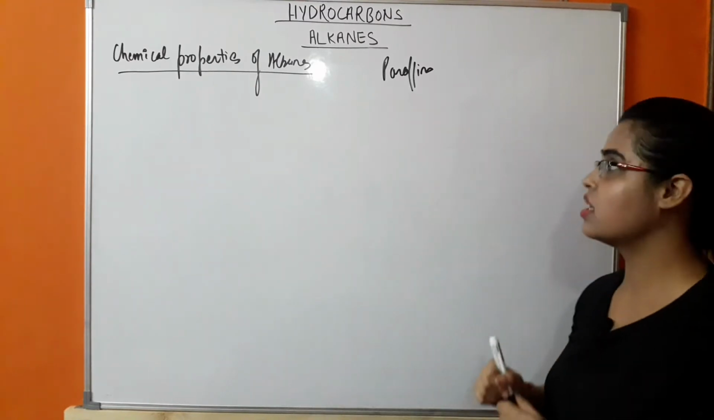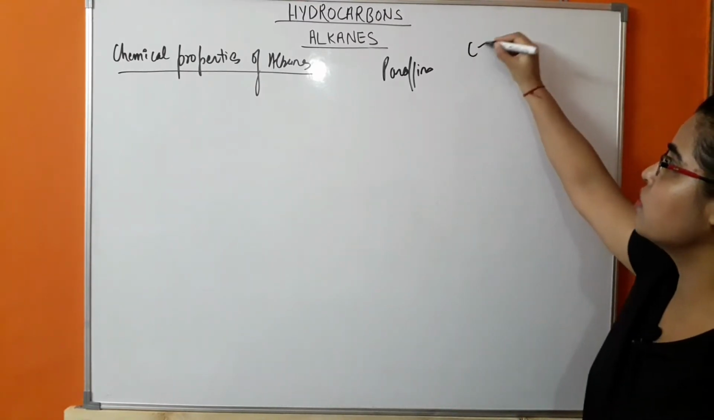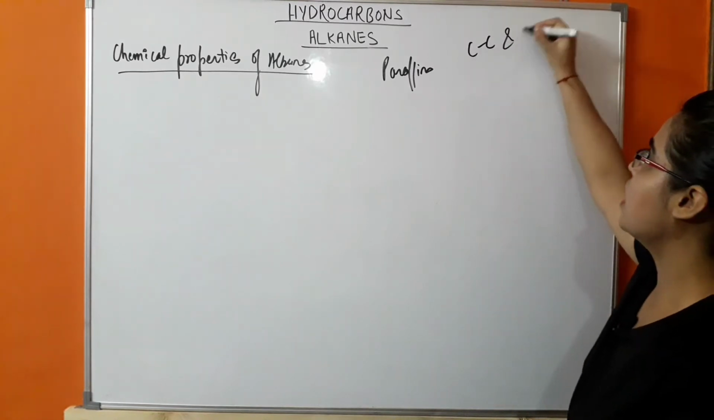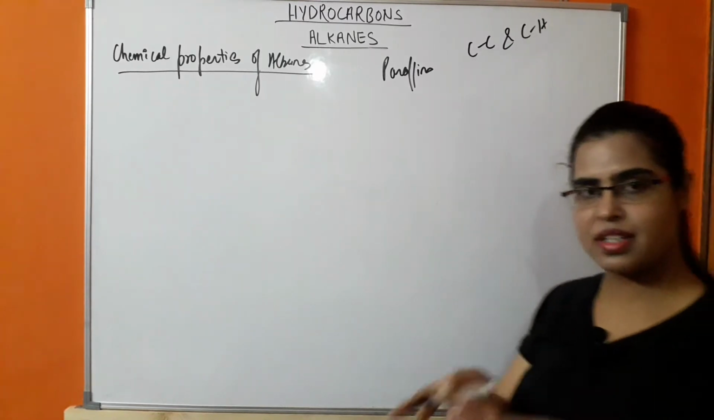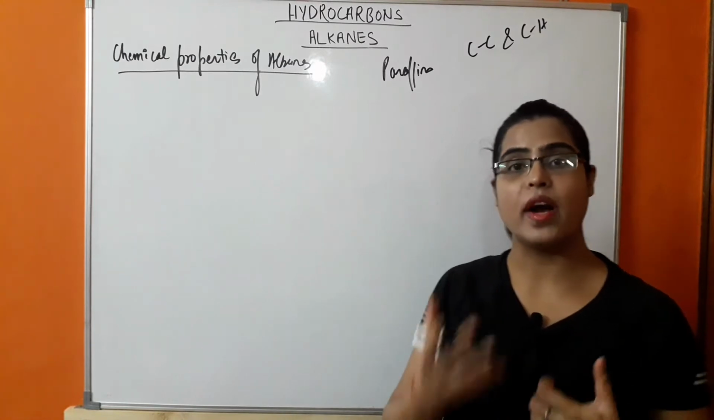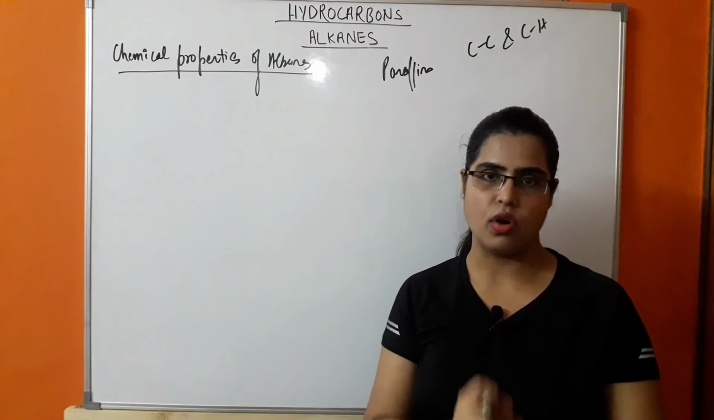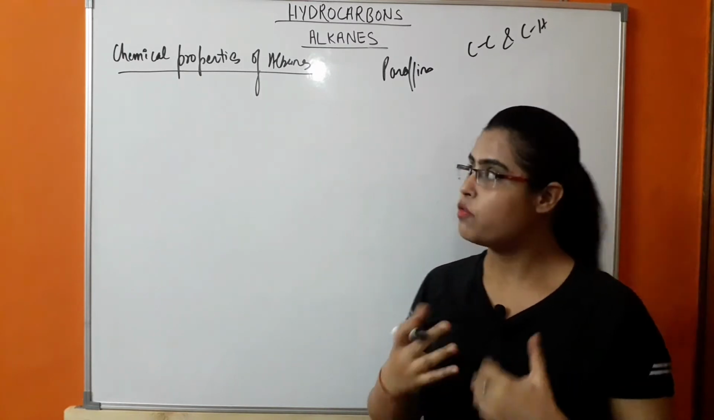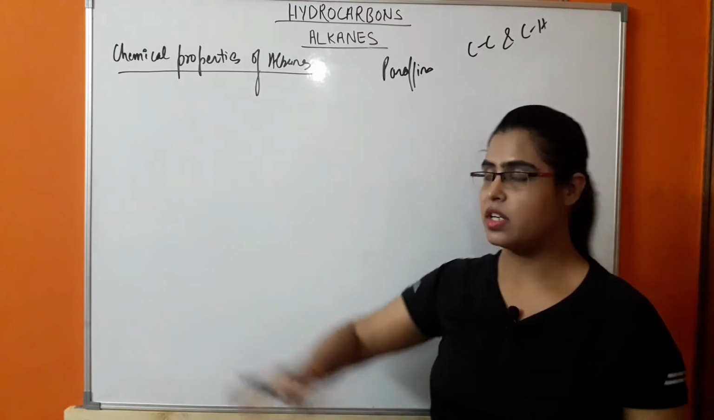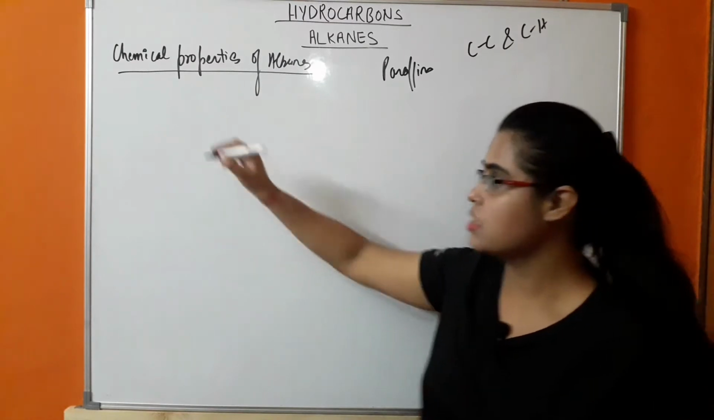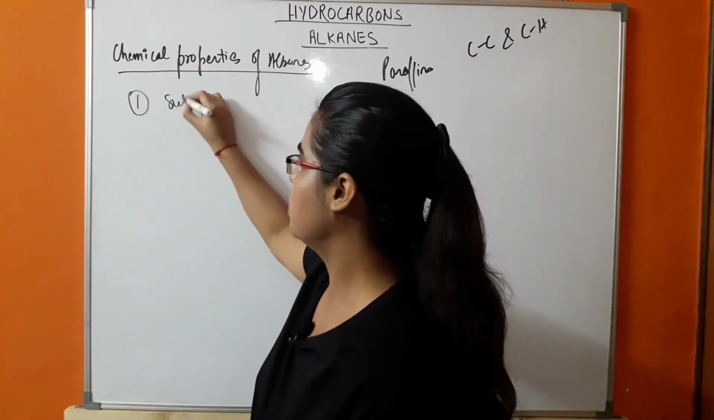Why are they not showing reaction in moderate conditions? Because the carbon-carbon and carbon-hydrogen bonds present in the alkane are quite strong. They are highly strong, because of that it is not showing reaction. So the first property which we will study in chemical reactions is substitution.